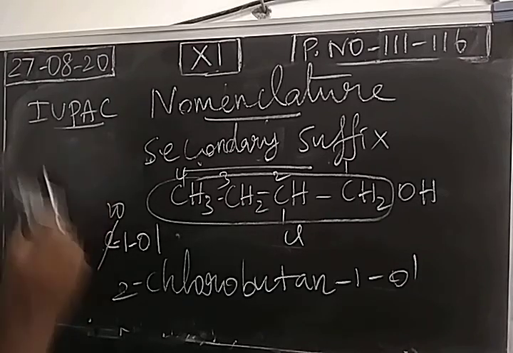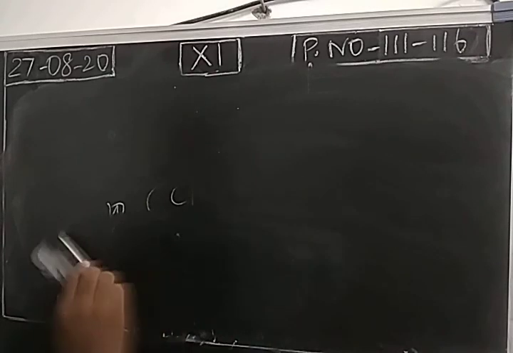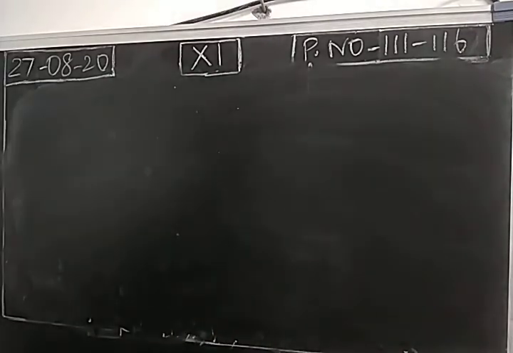So using these steps, we have to write the IUPAC name of all the compounds. This concept is very important. You just listen to this video 2 or 3 times, then only you can understand. If you have any doubt, you just call me. With this, today's class is over. Tomorrow, we will go for IUPAC nomenclature for some other compounds like alicyclic compounds, cyclic compounds and so on. Thank you.